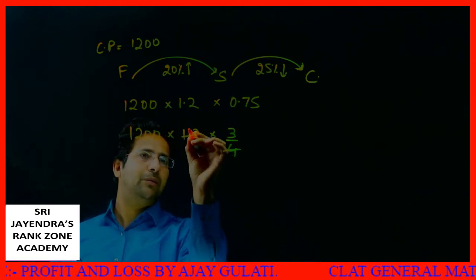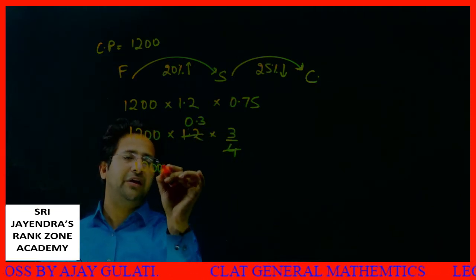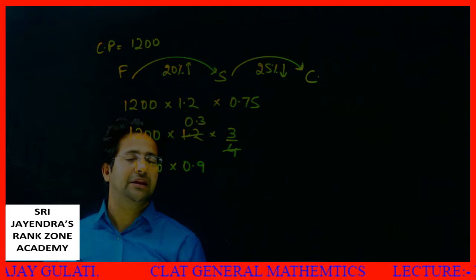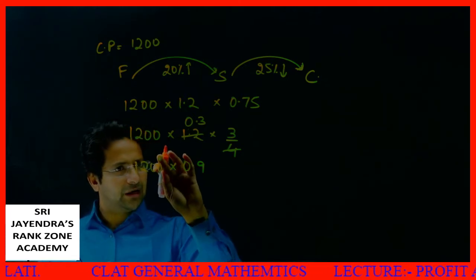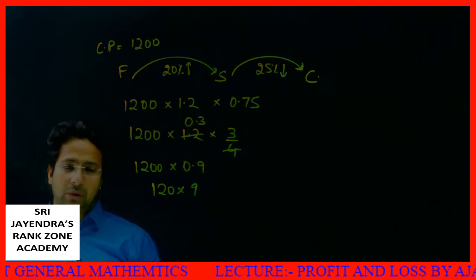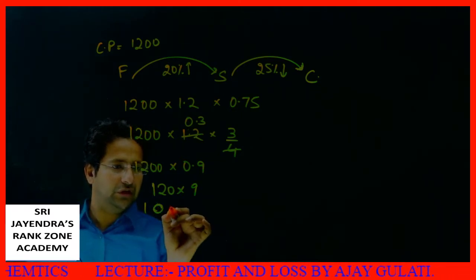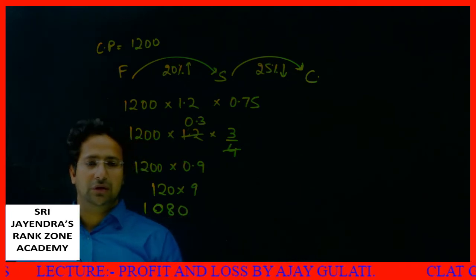You cancel the 4 with the 1200, and 1.2 into 0.75 gives you 0.9. Now what you are left with is 1200 into 0.9. Remove one decimal, make it 120 into 9. 120 into 9 is what? 1080.